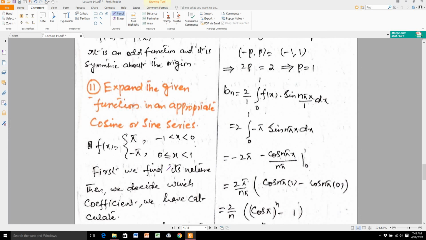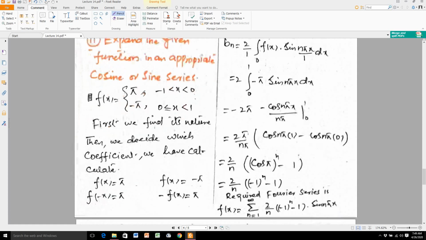In this exercise 12.3, in the first 10 questions you only describe the nature of the function, either it is even or odd. And from question number 11 onward, you find the respective Fourier cosine and or sine series. Here I take question number 11.